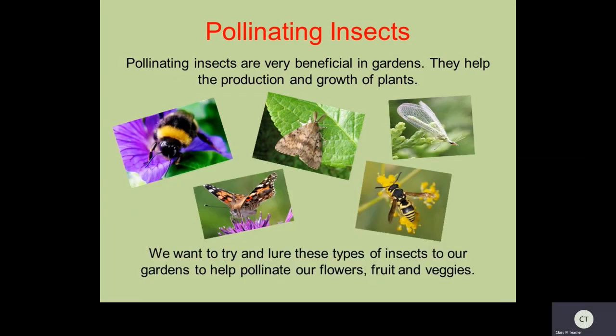Yes, now let us see what pollination actually is. You just have to know what pollination is, a simple thing. Pollination is nothing but a process where the flowers transform into a fruit. In brief, you will study this in your higher classes, right? Now see here, some insects are helpful in pollinating. That is pollination in the gardens.